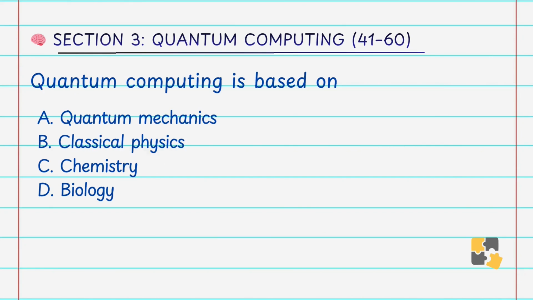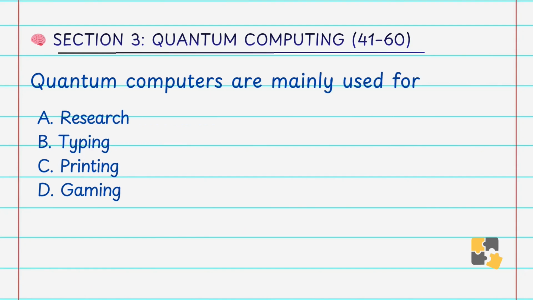Quantum computing is based on A. Quantum mechanics, B. Classical physics, C. Chemistry, D. Biology. Answer is A. Quantum mechanics. It uses the principles like superposition and entanglement. Quantum computers are mainly used for A. Research, B. Typing, C. Printing, D. Gaming. Answer is A. Research. Currently used in advanced scientific research.